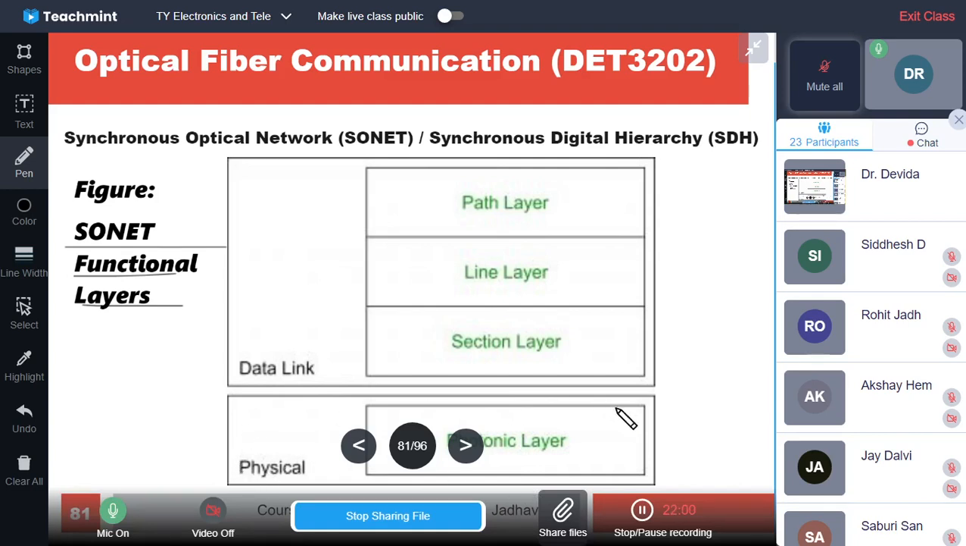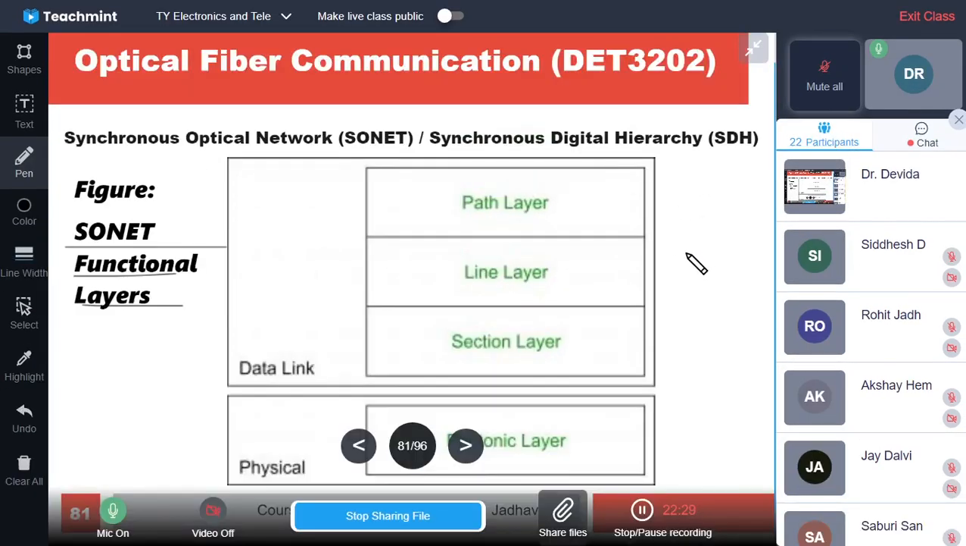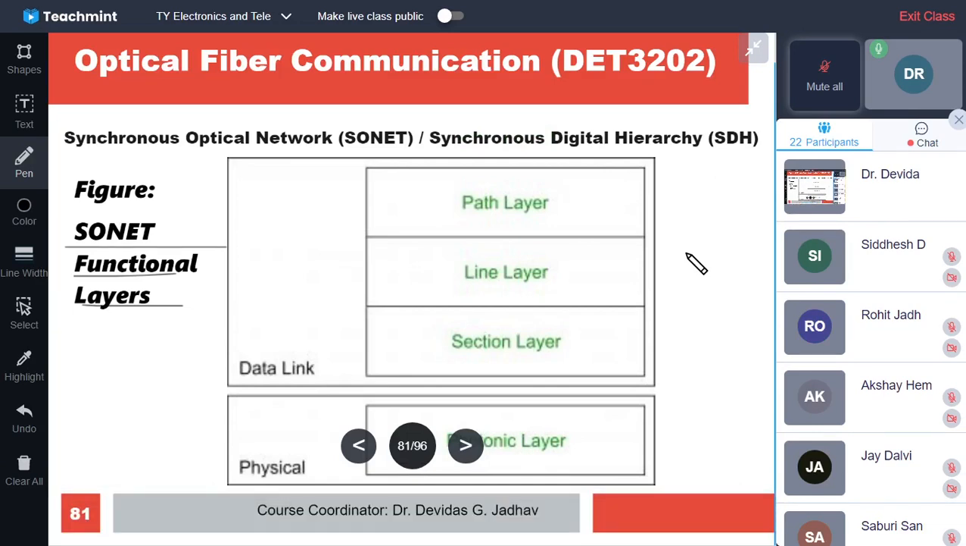Now each is having different functions, that's why these are called functional layers. So the physical layer is an electronic layer, and it is a photonic layer. It is photonic or electronic, so it converts the electrical to photonic, light to electric. So it is called the photonic layer.